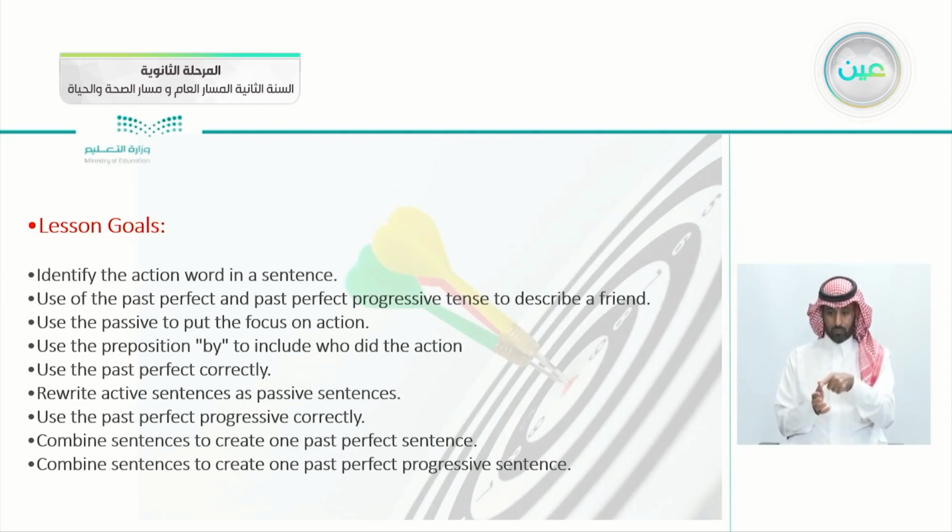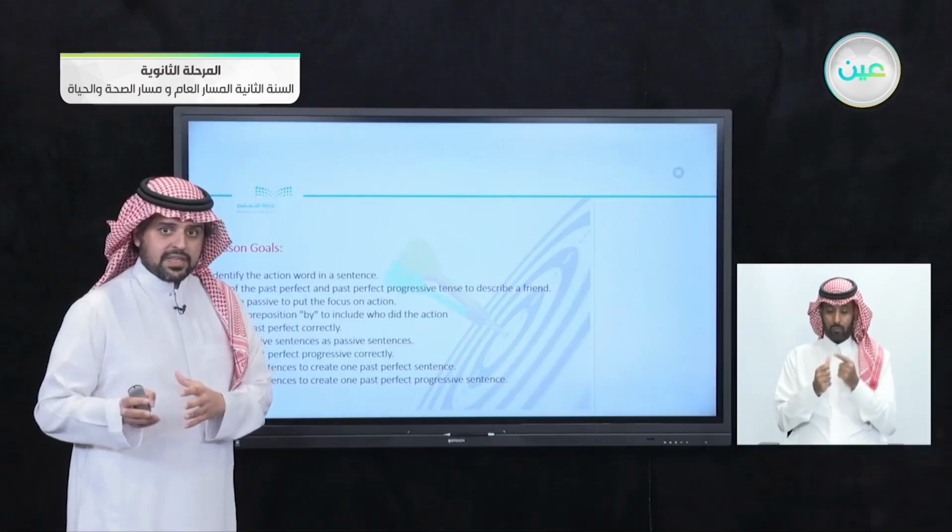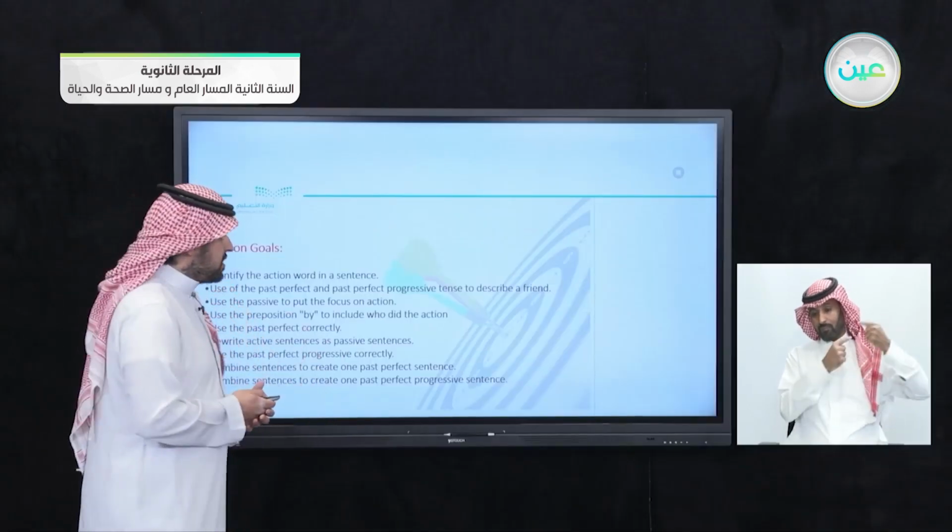The use of the past perfect correctly. Rewrite active sentences as passive sentences. Active and passive sentences, we'll be learning about them. The use of the past perfect progressive correctly. Combine sentences to create one past perfect sentence. Combine sentences to create one past progressive sentence. So we'll be creating sentences in the past perfect and the past perfect progressive.